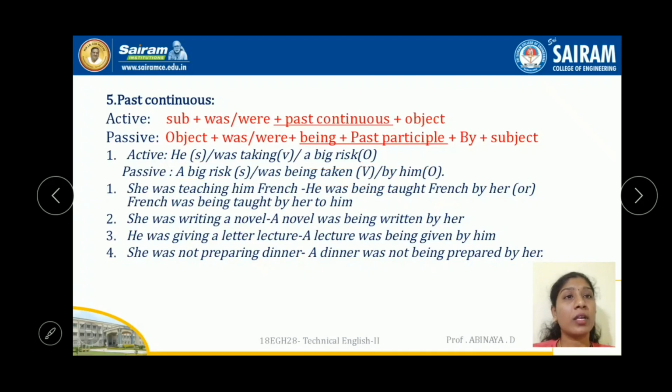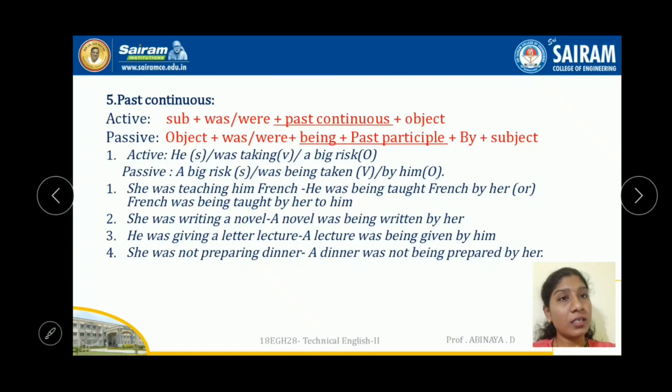The next one: She was teaching him French. Here two objects are present. This is an object, and this is also an object. You can make two passive sentences from this sentence, no problem. If you take him as the object, take him into the subject place. Again was teaching has to change in both sentences. He is singular, so was, and since it is a continuous tense, being taught, the past participle.